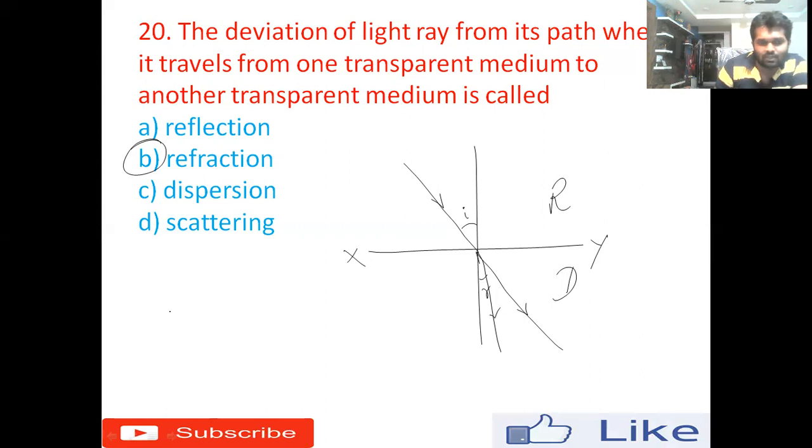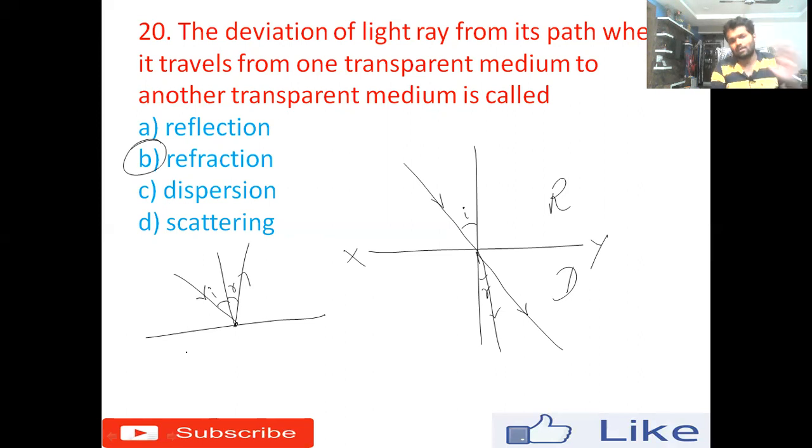What is reflection? Reflection is the process of bouncing back of light into the same medium. See, this is the incident light ray. It will hit with angle i. It will reflect back with angle r. So the process of bouncing back of light into the same medium after hitting some plane, smooth surface is reflection.